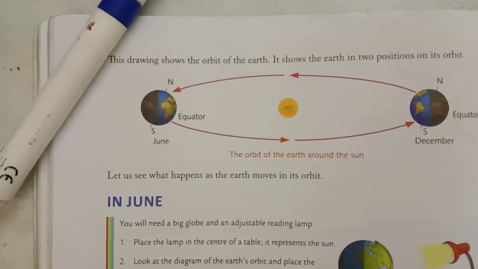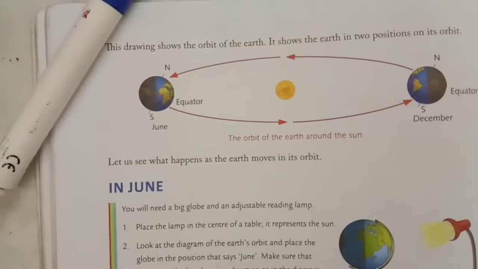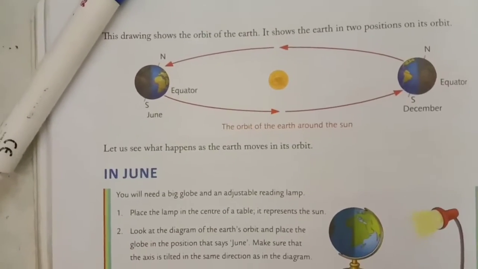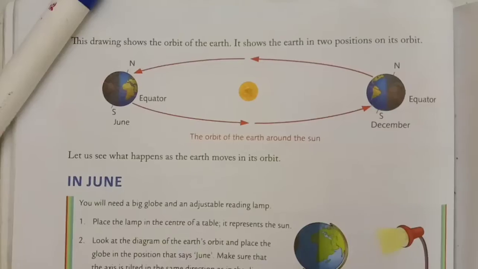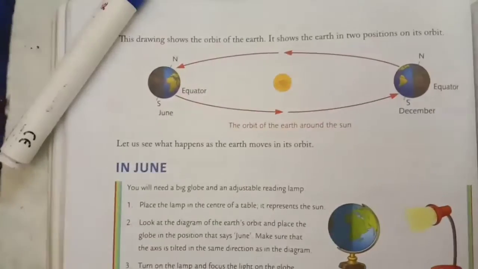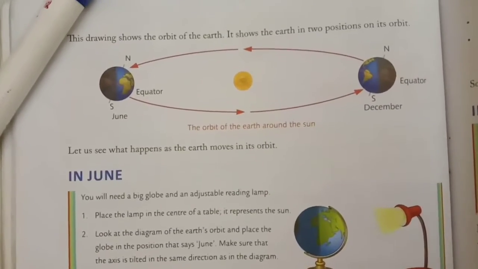Okay, so here you can see that the orbit is not circular, it's a kind of oval, and because of the shape of this orbit, this happens. That means 6 months of day and 6 months of night happens.